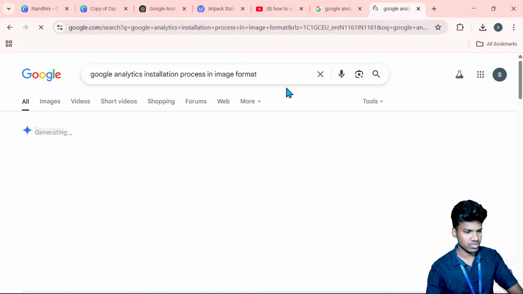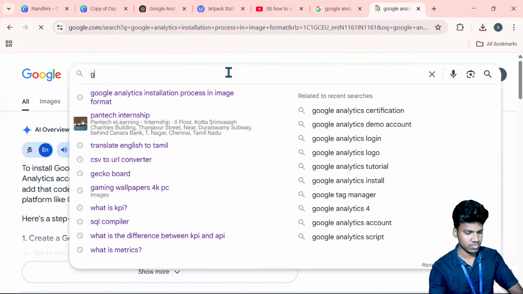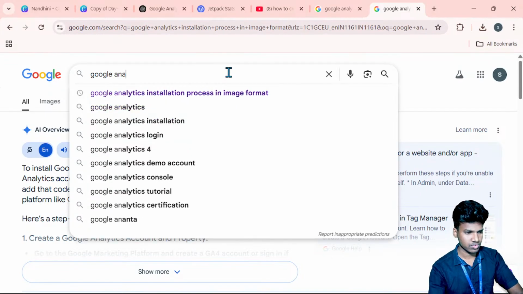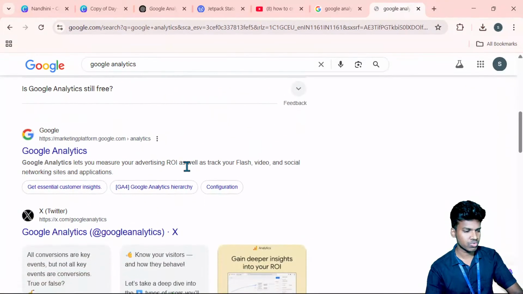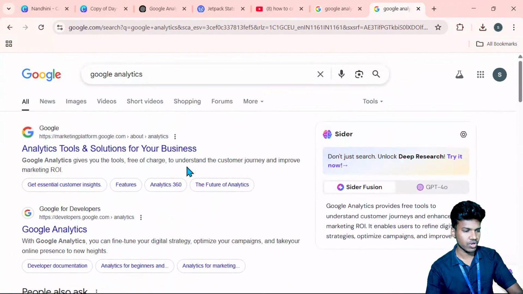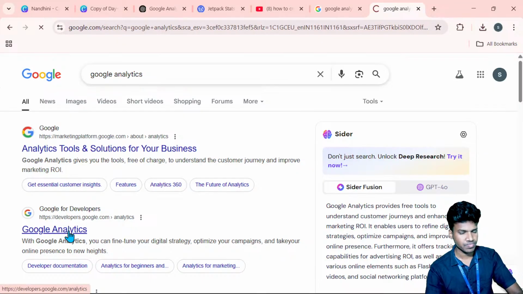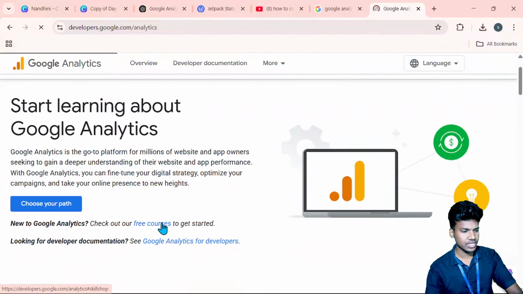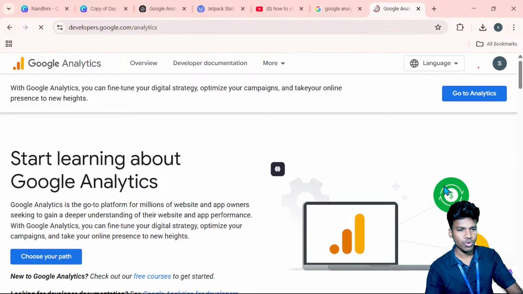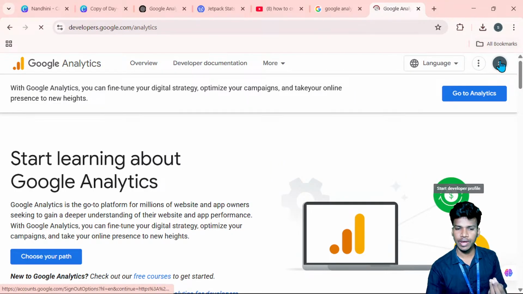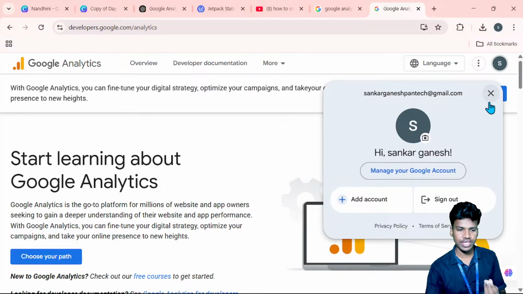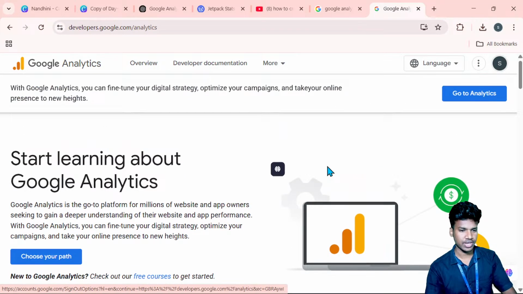Just search here, and you can get two or three websites. The first two websites are for the tool application, so you can get the application like this. Why is it not asking me to sign in? Because I have already signed in with my mail ID, so it is not needed. So I go directly to Analytics.